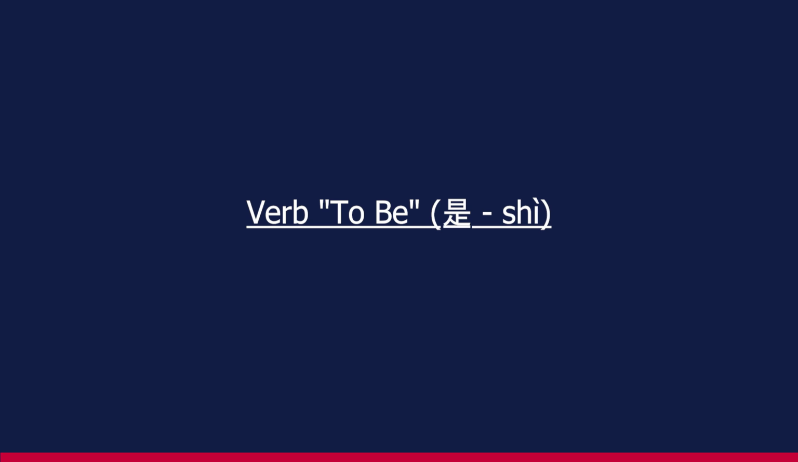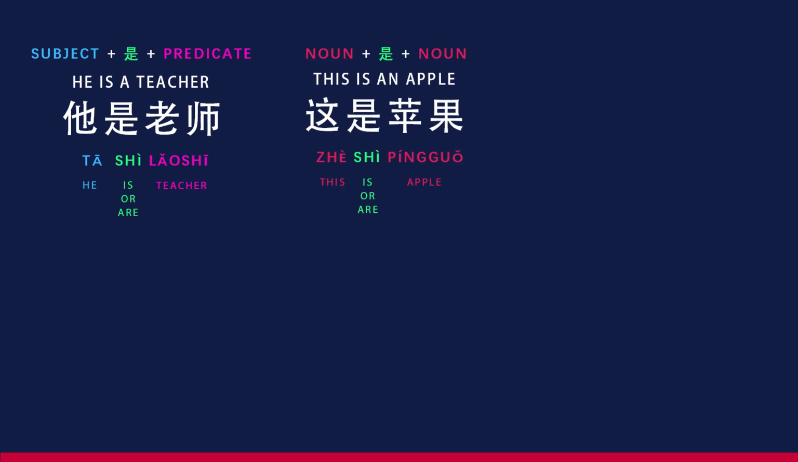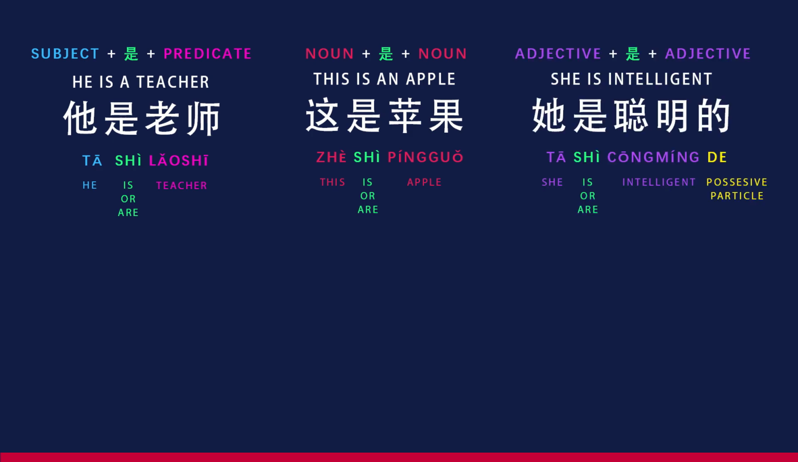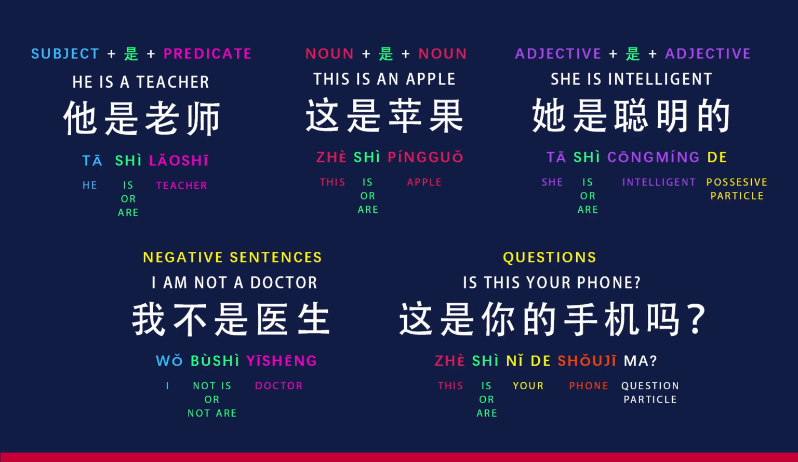Let's take a look at some examples. Subject plus 是 plus predicate, 他是老师。He is a teacher. Noun plus 是 plus noun, 这是苹果。This is an apple. Adjective plus 是 plus adjective, 他是聪明的。She is intelligent. Negative sentences, 我不是医生。I am not a doctor. Questions, 这是你的手机吗？Is this your phone?